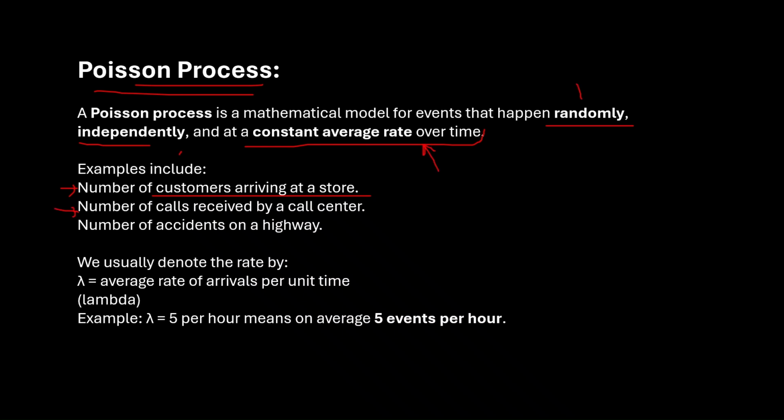The number of calls received by a call center, the number of accidents happening on a highway. We usually denote the average rate by lambda. Always remember that lambda is always per unit time. So if we are given that lambda equals 5, this would be some unit time. For example, lambda 5 here is per hour, which means that on average 5 events are happening in 1 hour.